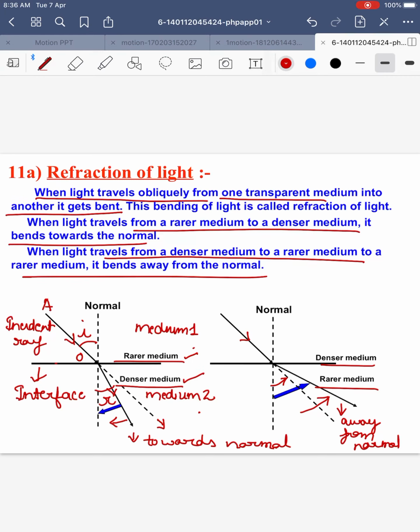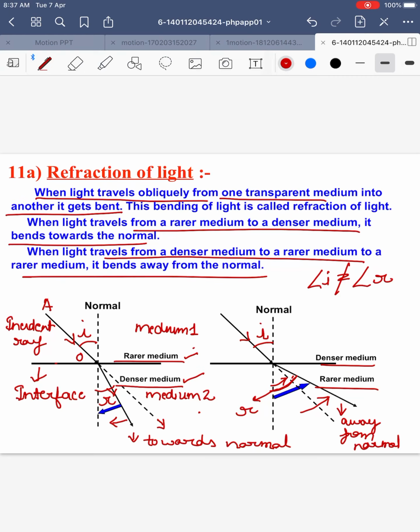Similarly, in the second diagram, i is the angle of incidence, the angle between the incident ray and the normal, and r is the angle of refraction, that is, the angle between the refracted ray and the normal. In both diagrams you can see that the angle of incidence and angle of refraction are never equal in case of refraction, unlike in case of reflection, where the angle of incidence and angle of reflection are equal.